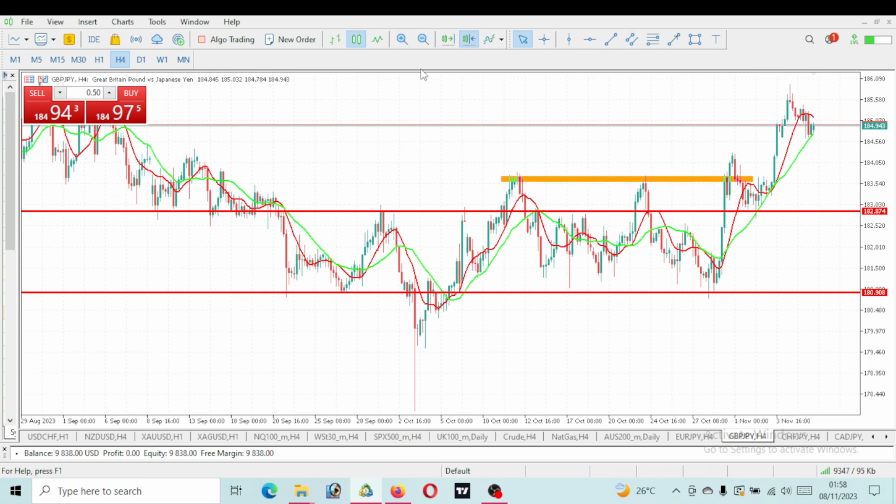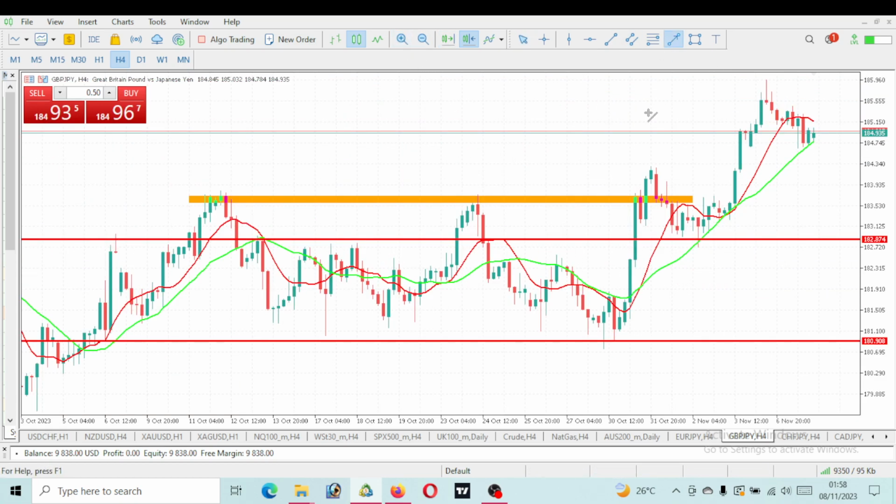Now let's take a look at this recent move that is actually playing out. Let's start from here. This is a higher high, higher low, higher high. What is currently playing out now? This is a higher low. So let us see it drop a bit, because I think it will come down a bit. Once we get this higher low and it is complete, then we would expect a movement to the upside. We would be expecting more movement to the upside.